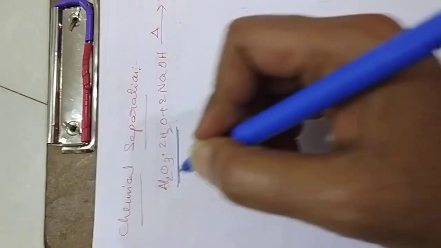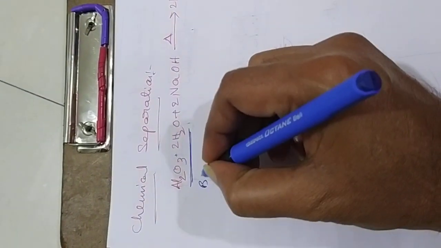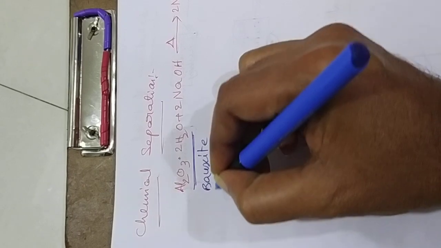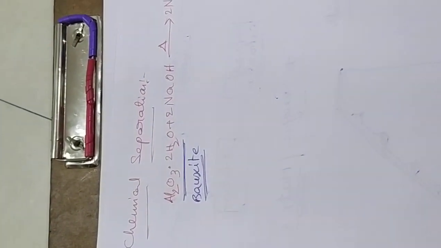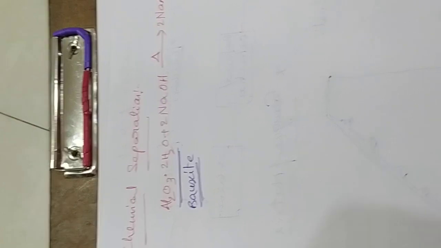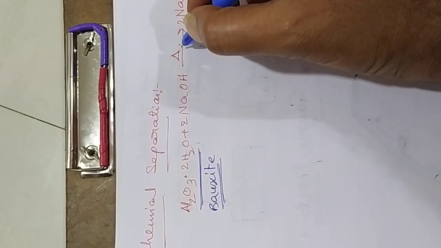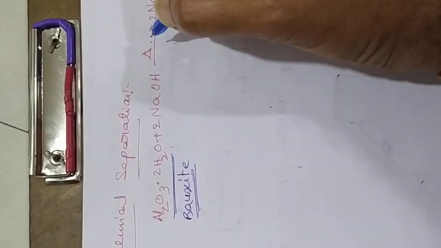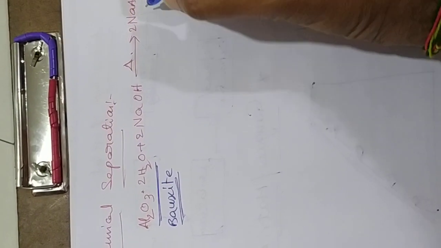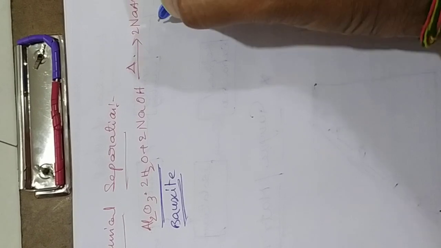So while we take the bauxite and react it with sodium hydroxide with some heat, you will get sodium aluminate, called sodium meta-aluminate.